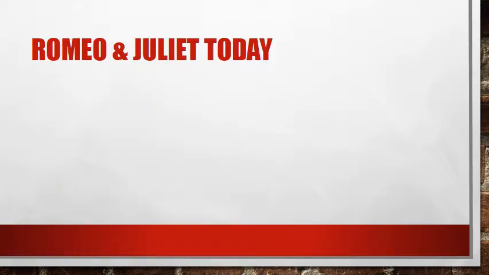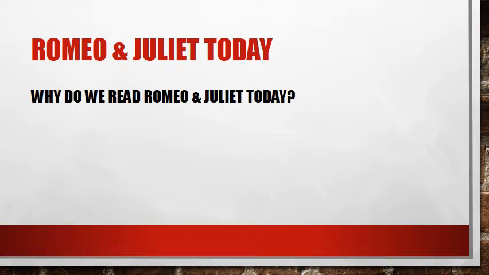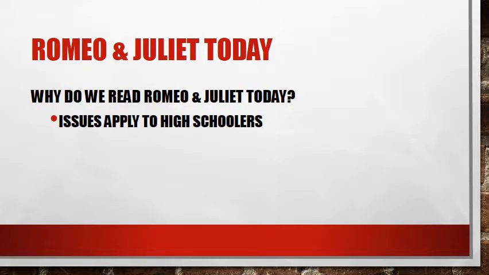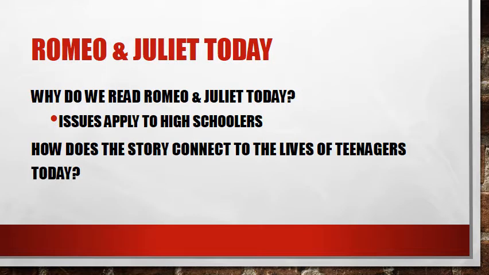Well, let's just go over our last little bit of notes, and that is talking about why we read Romeo and Juliet today. This book was written in the 1500s. It takes place in the 1500s in Italy between teenagers, and it doesn't have anything to do with my life, Mrs. Wegler's. Well, not true. It actually has a lot. There are issues that apply to high schoolers even today that you will find in this book. It has a lot of really current things that you'll be like, oh my God, people still do that even now. Also, we need to ask ourselves, how does the story connect to the lives of teenagers today? What is it that it connects?